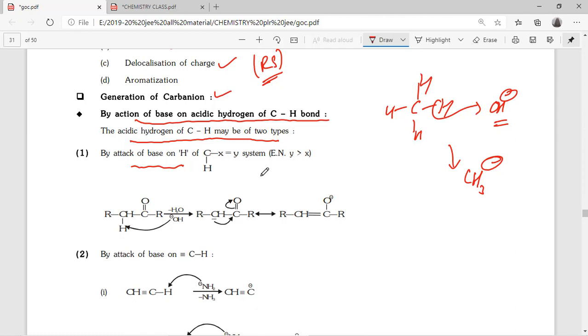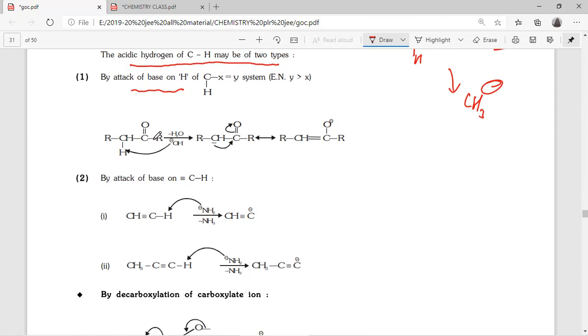That is C-X, means here electronegativity is higher. Whenever a more electronegative atom with a pi bond is there, obviously this pi bond moves towards the more electronegative atom side. Whenever a pi bond is there, loosely held electrons move towards the more electronegative atom.